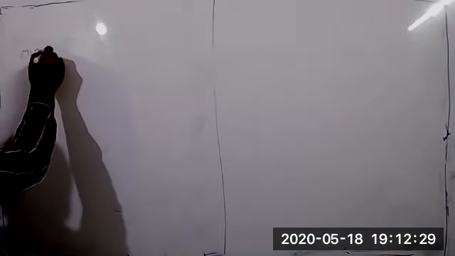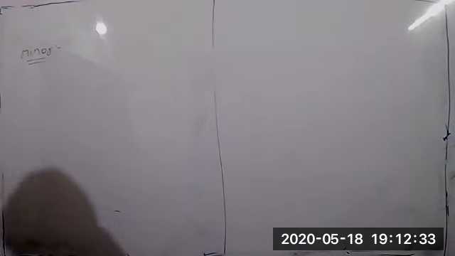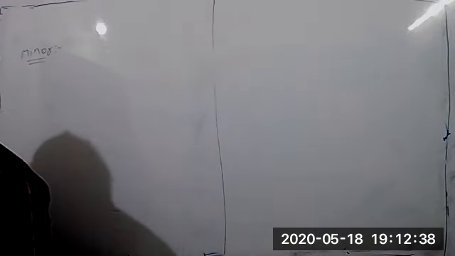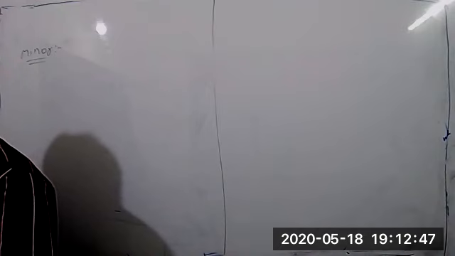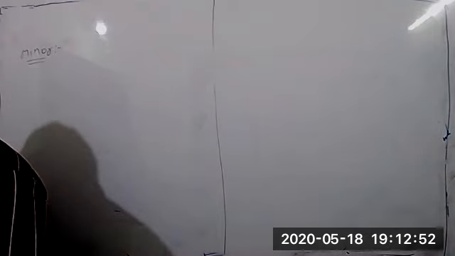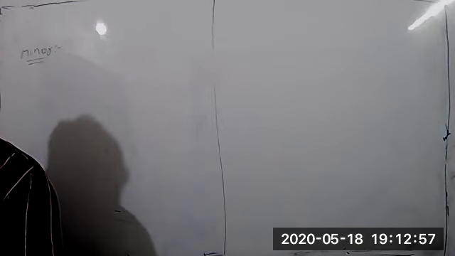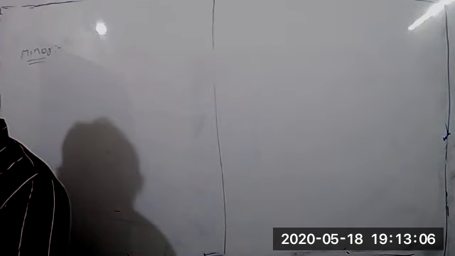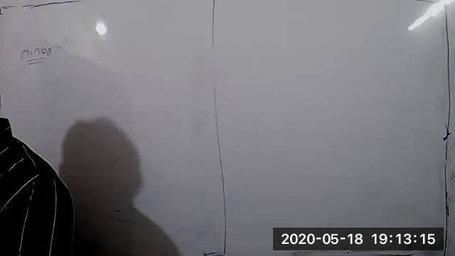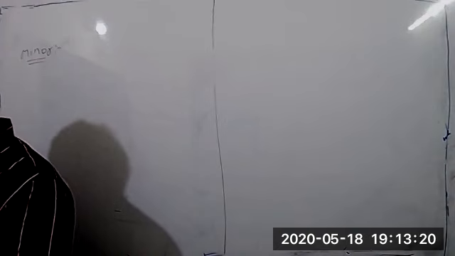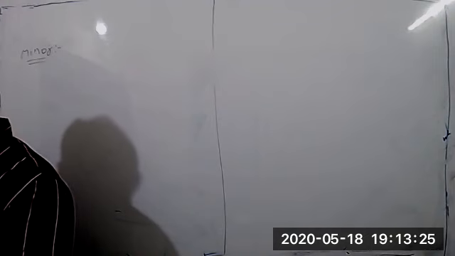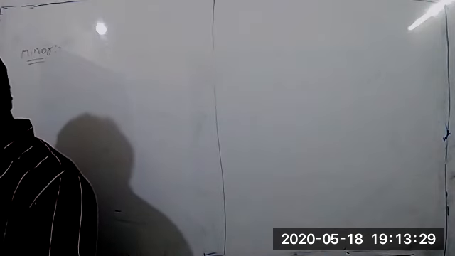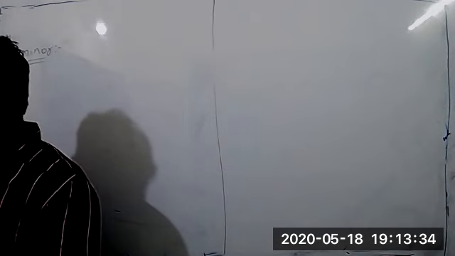Minor of an element Aij of a determinant is the determinant obtained by deleting its ith row and jth column, in which